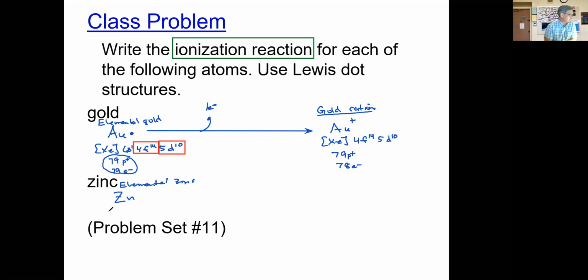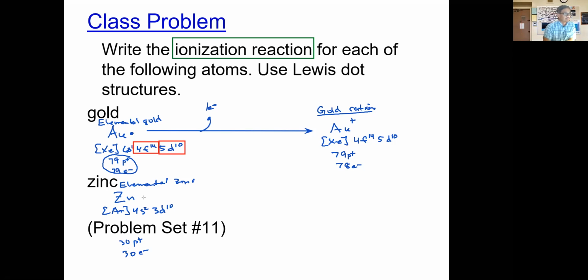The electron configuration for elemental zinc is going to be argon 4s2 3d10. Okay, 4s2, 3d10, and that's what we see with zinc. Let me go ahead and write down the composition here. Elemental zinc is going to be 30 protons, 30 electrons. And so what we're going to see then is zinc.